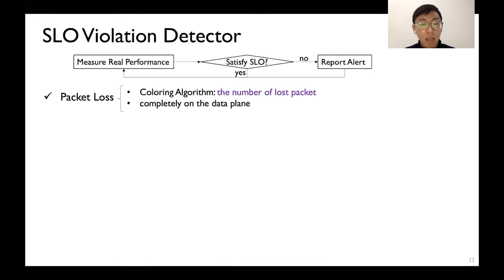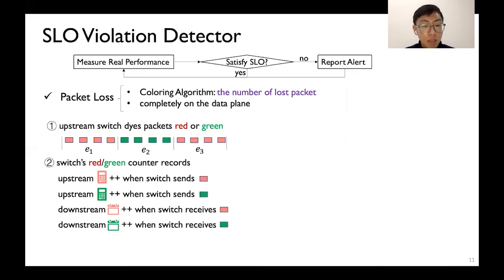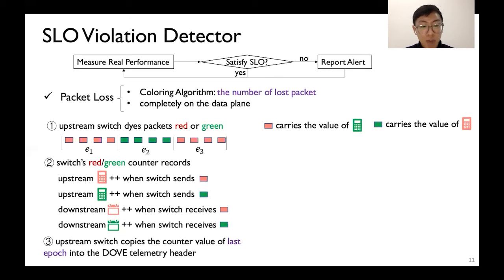First, Dove measures packet loss using a coloring algorithm, which completely runs on the data plane. Step 1. Upstream switch dyes packets red or green in turns. The packets of the same epoch are dyed the same color. This is done by setting the color bit in the telemetry header. Step 2. Switches' red or green color counter increments when it sends or receives a packet in the corresponding color. Step 3. Upstream switch copies the counter value of the previous epoch into the telemetry header. Red packets carry the number of green packets, while green packets carry the number of red packets.